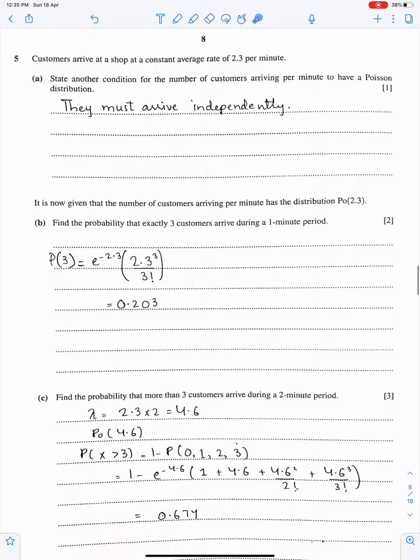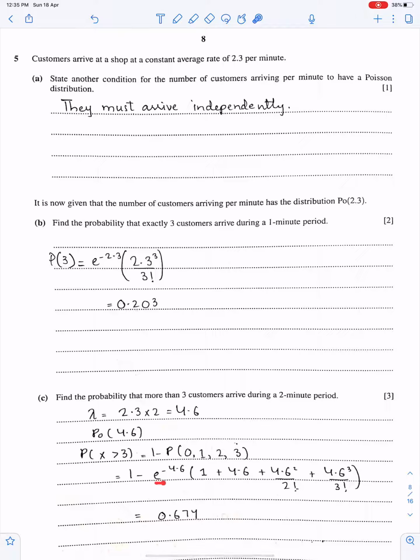Next part. Find the probability. Make sure you give your answer up to 3 significant figures. Find the probability that more than 3 customers arrive during a 2-minute period. Now you have to change the value of lambda by using ratio method, and lambda will be 4.6, because for one minute lambda is 2.3 and for 2 minutes lambda should be 4.6. More than 3 means 1 minus 0, 1, 2, 3. This number is exclusive, so it must be inclusive here. Make sure you write the correct list here.